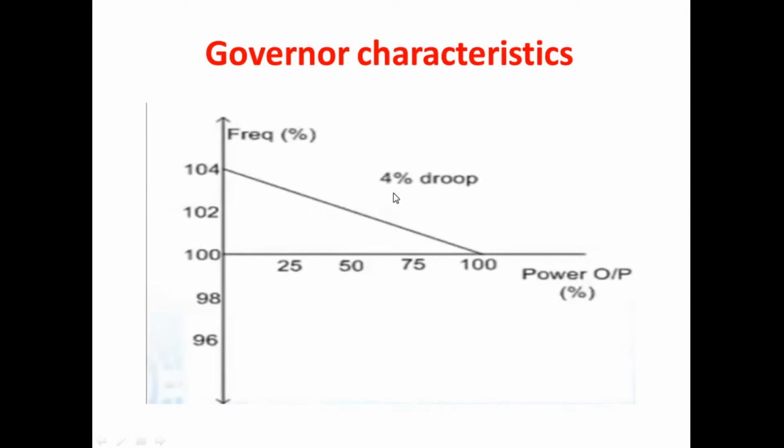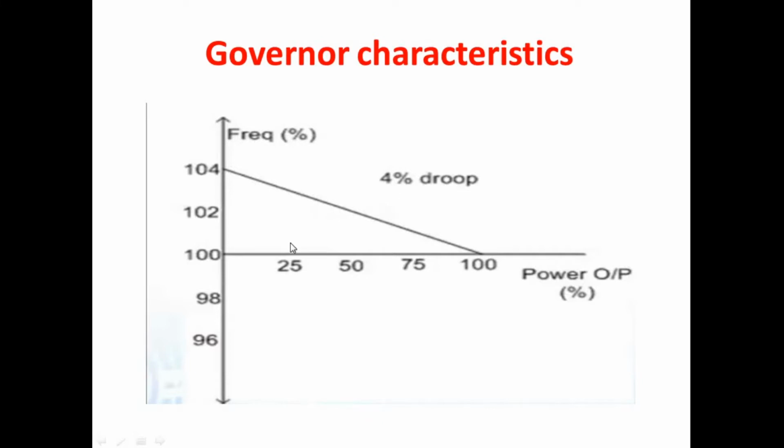Now we are going to consider one example in which we have a relation between frequency and power in percentage, with speed regulation of 4. It means the value of capital R is 4%. The value of R indicates the amount of control we have on the steam. It means we can control the steam entering into the turbine only by 4% of its quantity. That is what the value of R indicates.